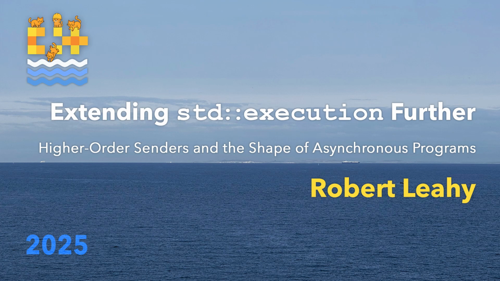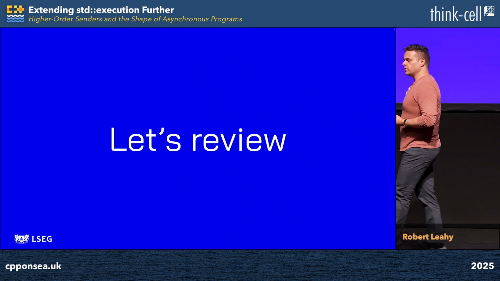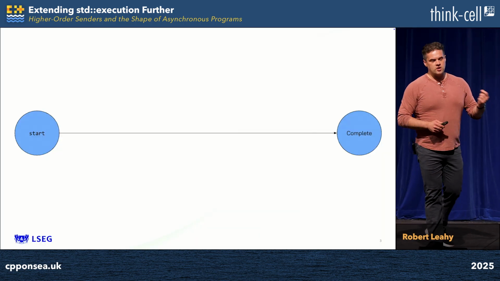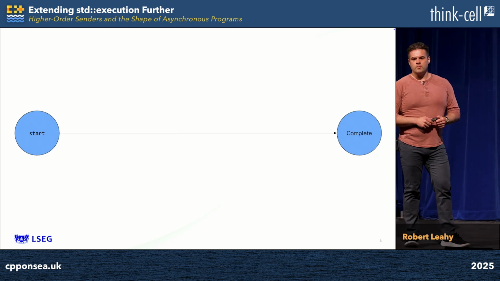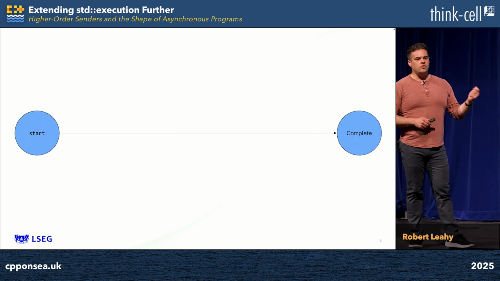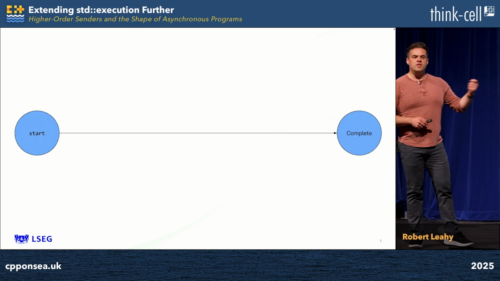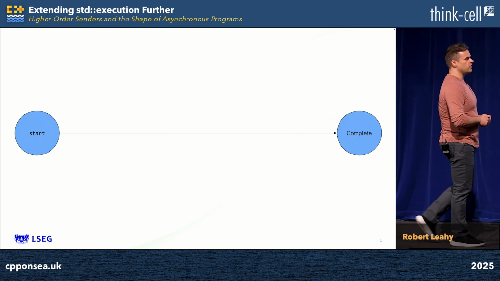Let's review the primitives we get out of the box with std::execution in C++26. The first and most simple of these is the family of primitives known as just, just_error, and just_stopped. Each and every one of them forms an asynchronous operation which ends as soon as it begins, which simply bootstraps us into the asynchronous domain by providing the given values, the given error, or sending a stop signal.